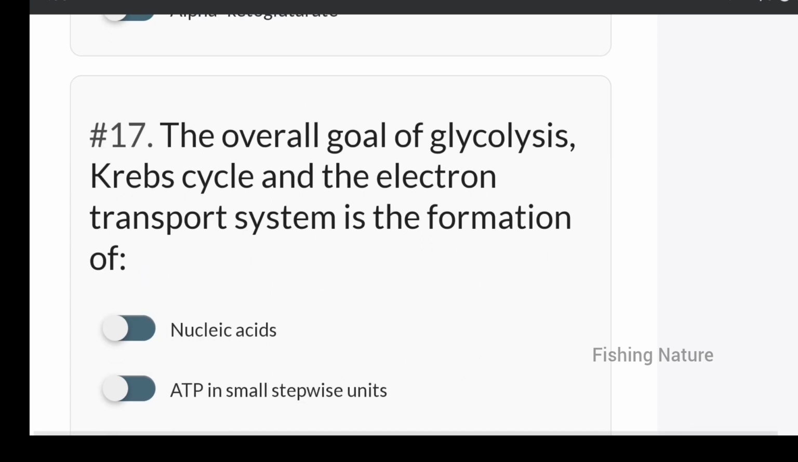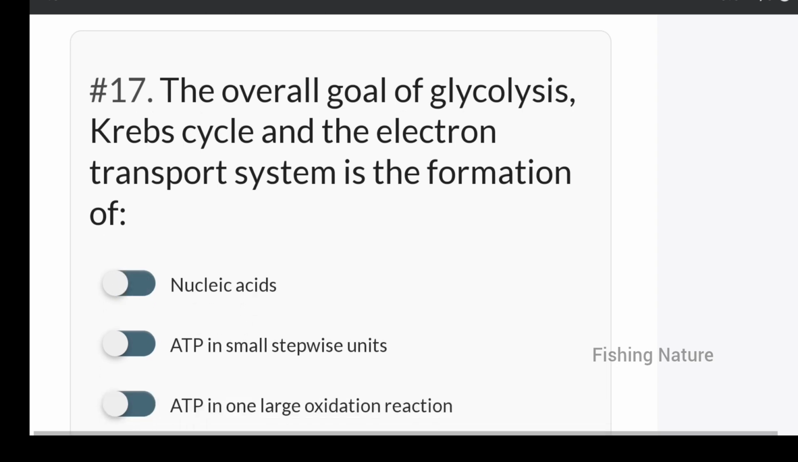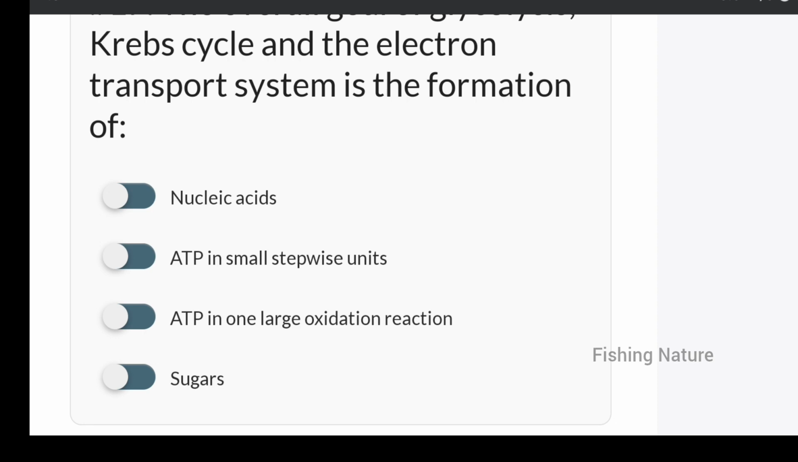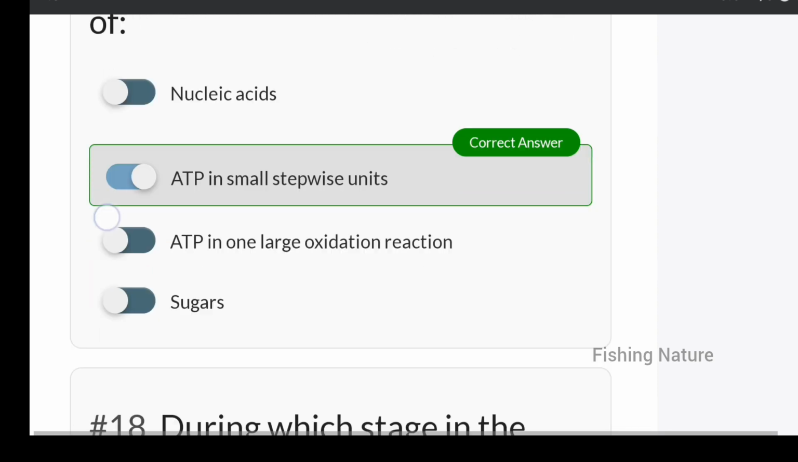Next, the overall goal of glycolysis, Krebs cycle and electron transport system is the formation of nucleic acids, or ATP in small stepwise units, or ATP in large oxidation reaction, or sugars. It is option B, ATP in small stepwise units.